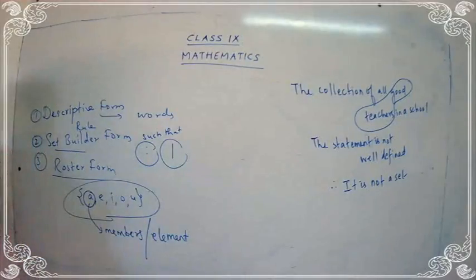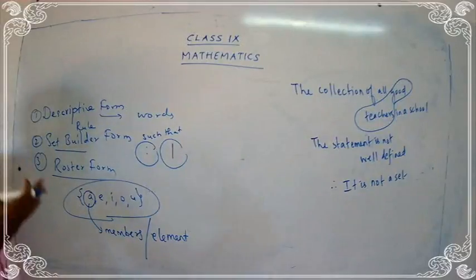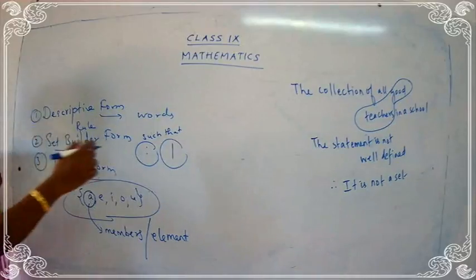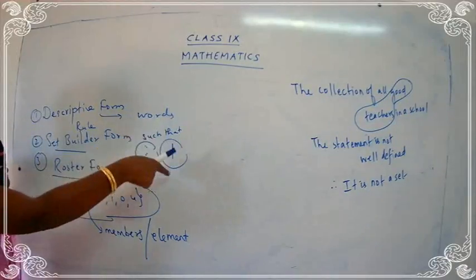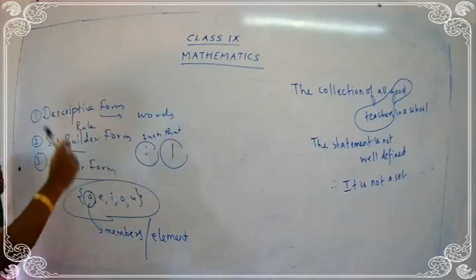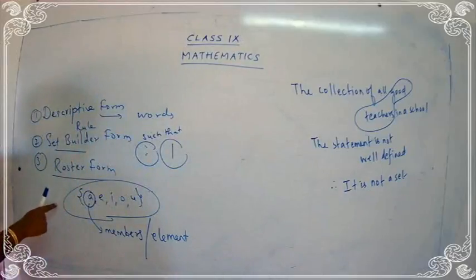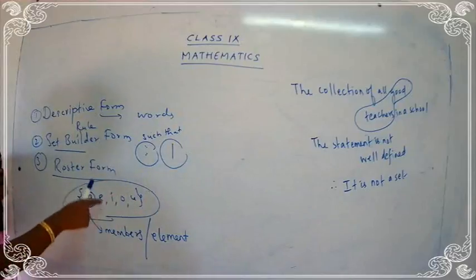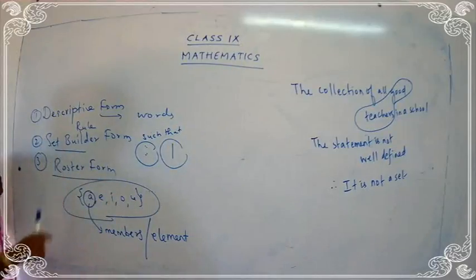So keep this in your mind. You have three different forms. Descriptive is describing in words. Set builder is using a rule, that is we are using such that, or a line over there. And roster form is listing out all the elements. You are writing all the elements, so we call it roster form.